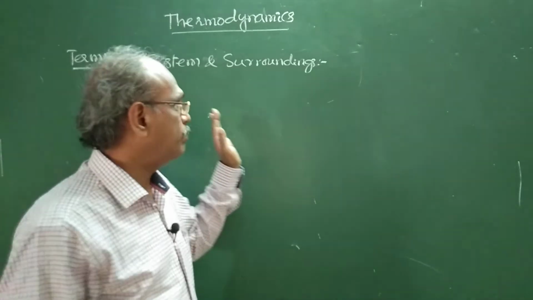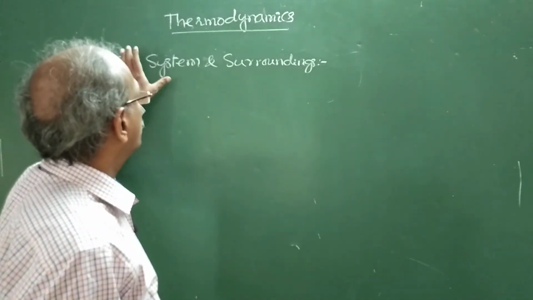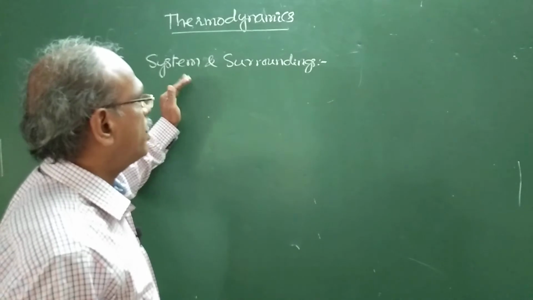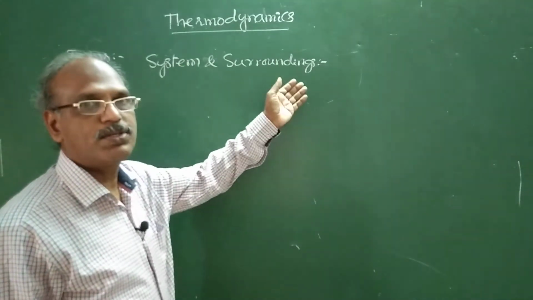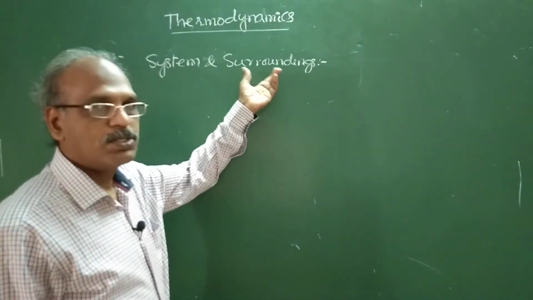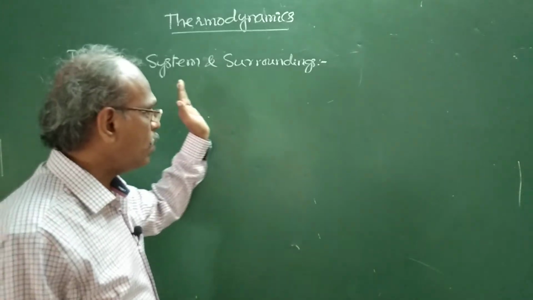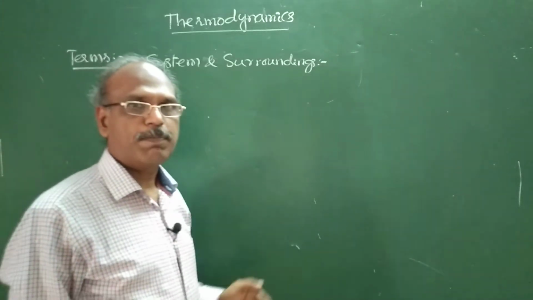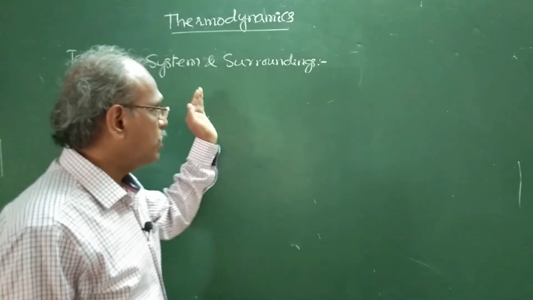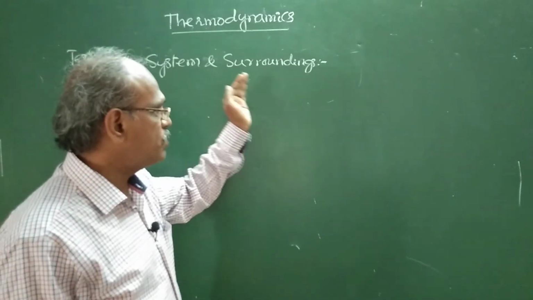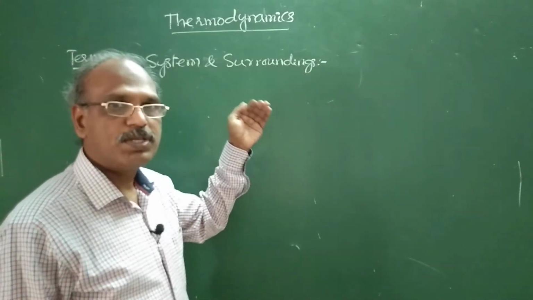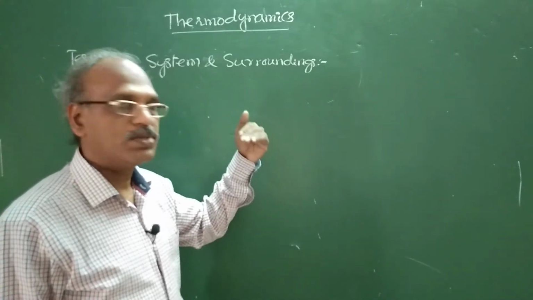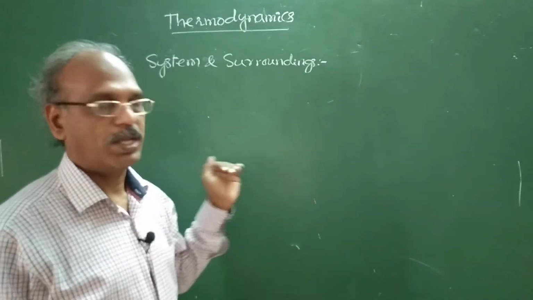The remaining part of universe is said to be surroundings. For practical purposes, the space or the region which is in the vicinity of system is taken as the surroundings.